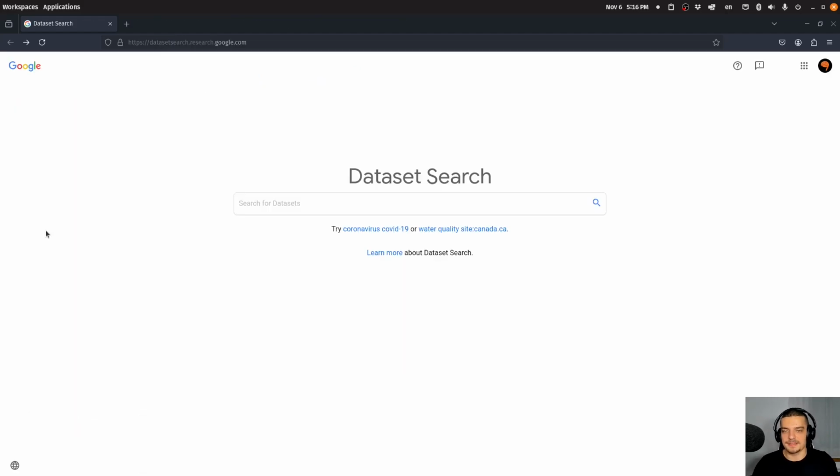Next up, we have something that is actually not really a dataset source. It's more like a dataset search engine. It's actually exactly a dataset search engine, and it's Google Dataset Search. So this can be compared maybe to Google Scholar, where you're looking for papers and scientific work. In this case, we're looking for data sets. So for example, if I type something here, I'm not just browsing the internet, I'm browsing data sets. For example, let's try again, Pokemon or something like this.